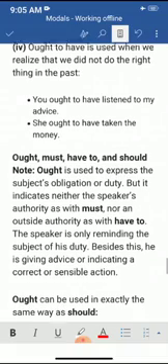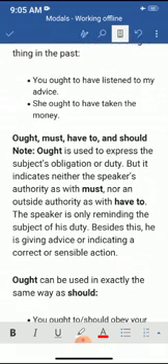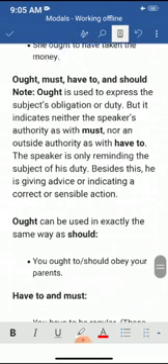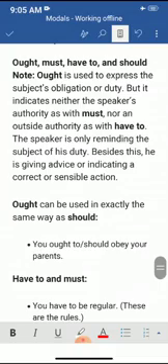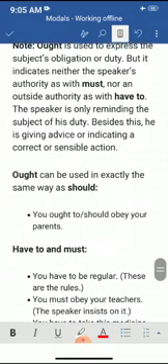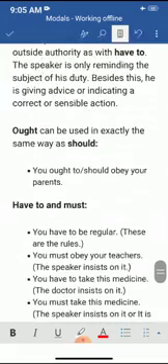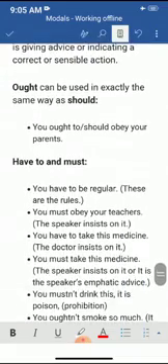It indicates neither the speaker's authority as with must nor an outside authority as with have to. The speaker is only reminding the subject of his duty. Besides this, he is giving advice or indicating a correct or sensible action. Ought can be used in exactly the same way as should, have to and must.